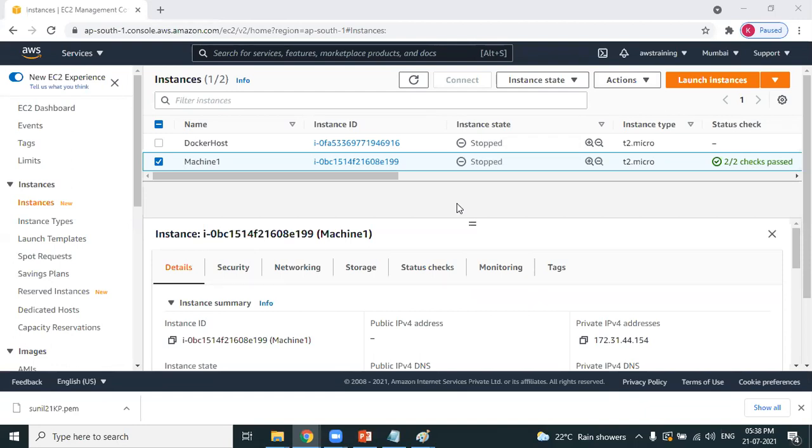My question is, I have installed a Linux machine earlier on the AWS console itself. When you were selecting a key pair, do we need to create a new key pair every time for launching an instance, or can we use an existing one? You can use an existing key pair also. As this is completely new for the first time and there are many newcomers, I didn't want to confuse them, so I used a new key pair. You can use an existing key pair, not a problem. Okay, thank you.